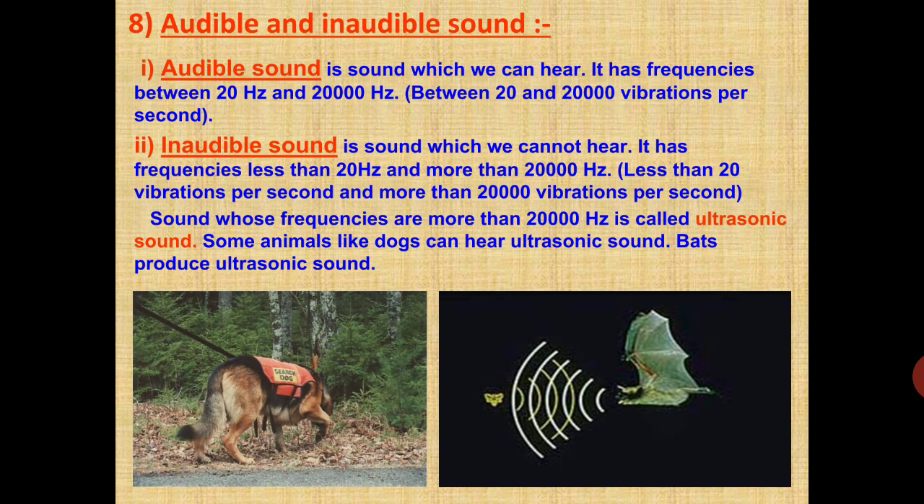So we discussed what is audible sound, the sound which we are able to hear. It has frequency between 20 Hz to 20,000 Hz. Inaudible sound is the sound which cannot be heard. Its frequency is less than 20 Hz or more than 20,000 Hz. The sound whose frequency is more than 20,000 Hz is called ultrasound or ultrasonic sound.